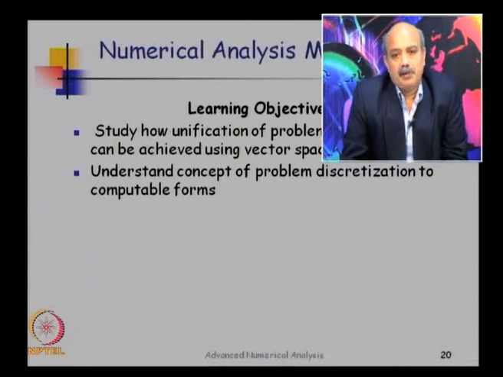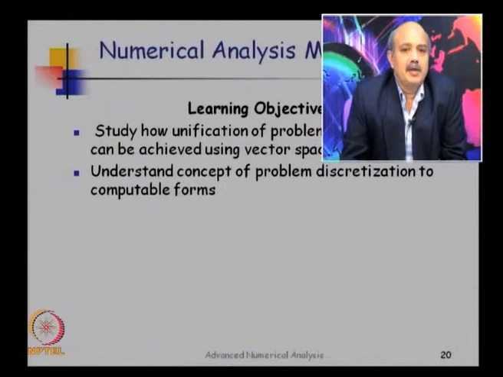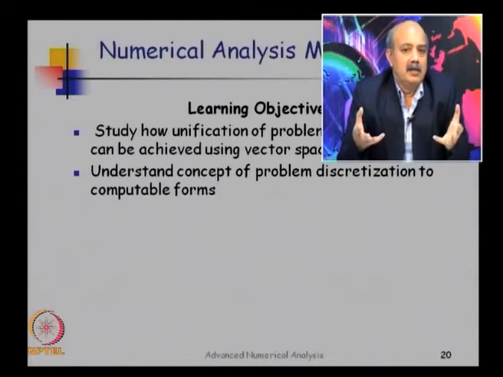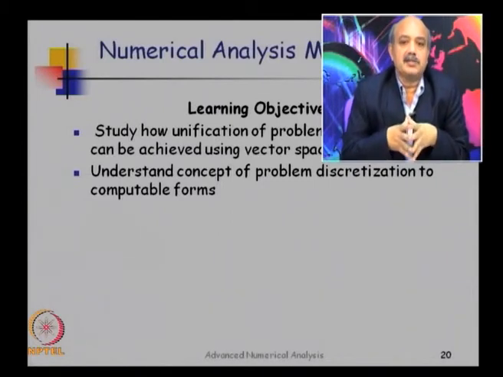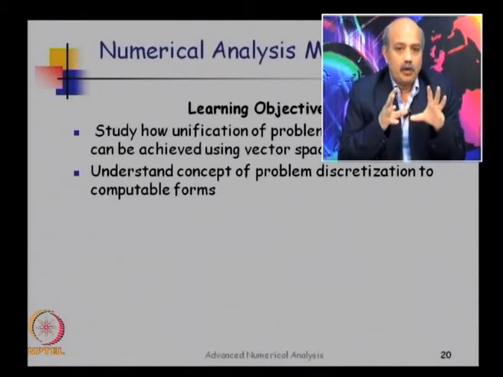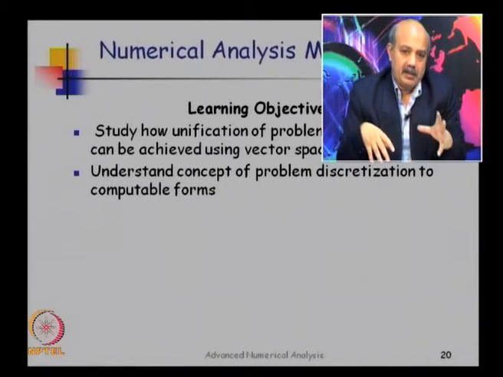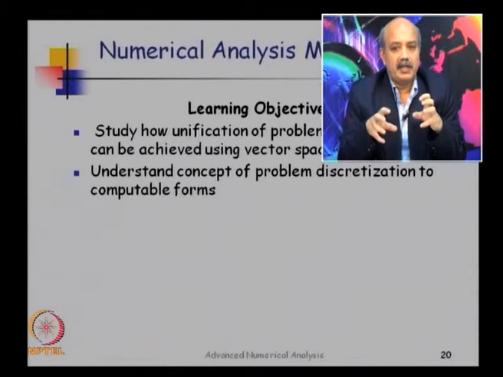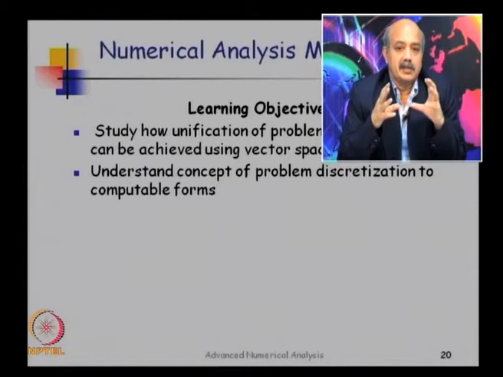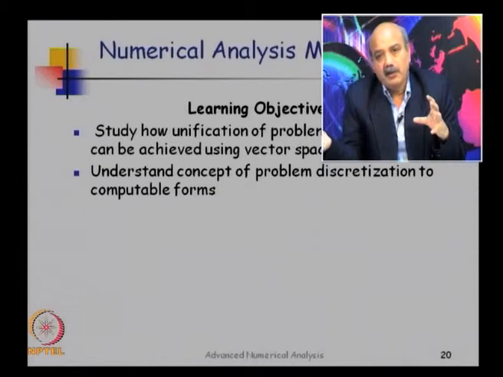So the basic problem is nothing but an operator operating on a vector giving another vector, and there are three problems associated with this fundamental equation. Given the operator T operating on a vector x, find y. The second problem that you encounter is, given operator T and y, find x.